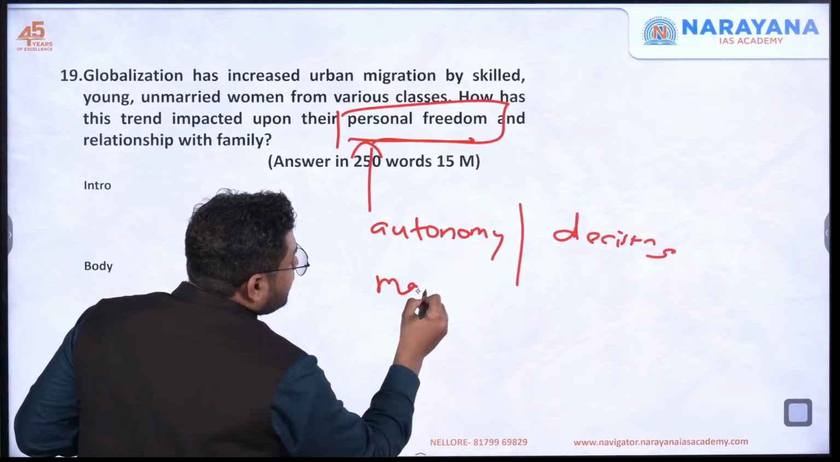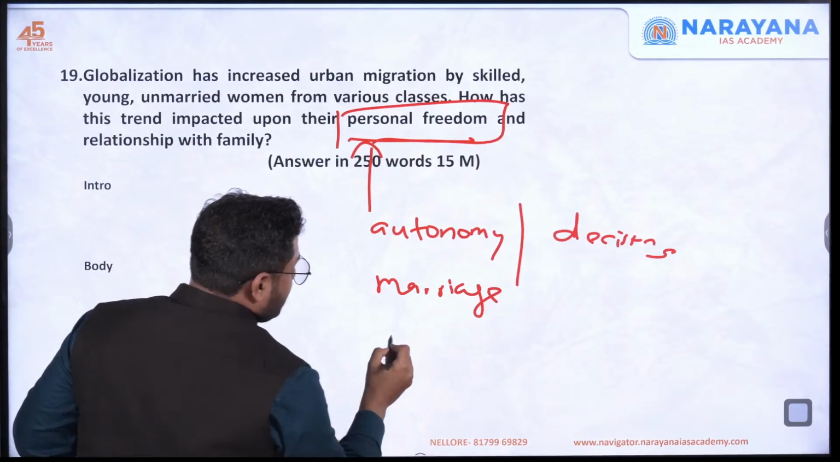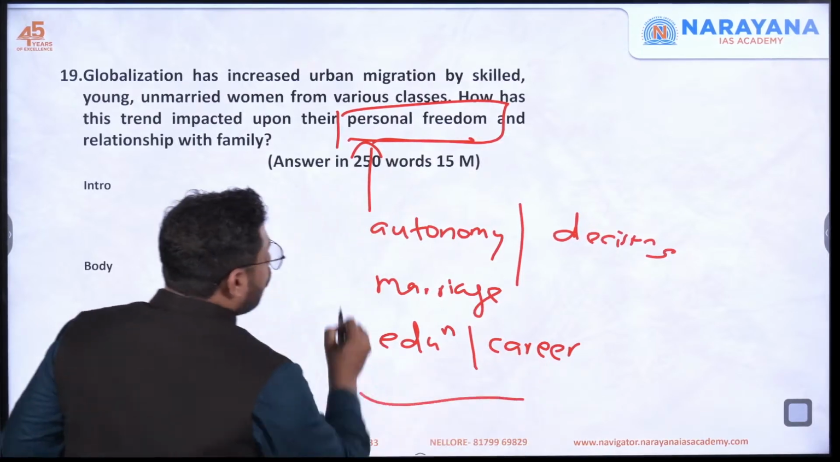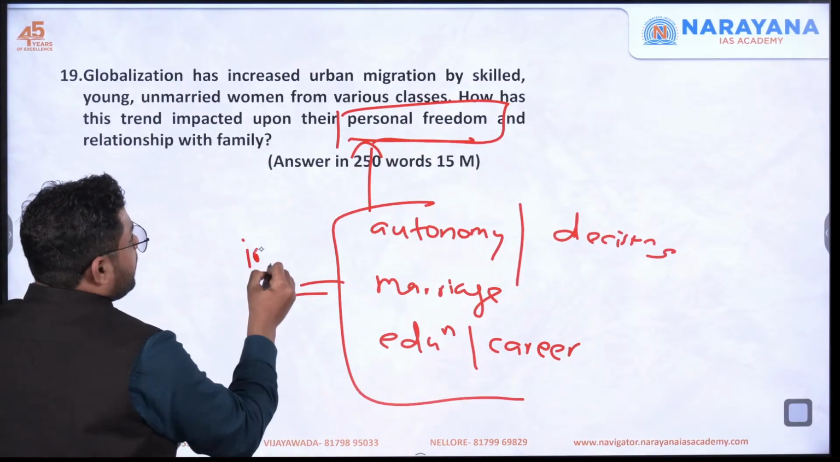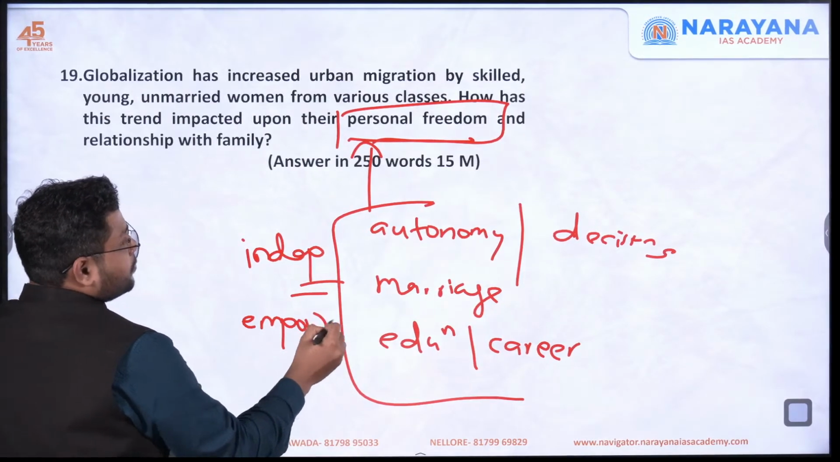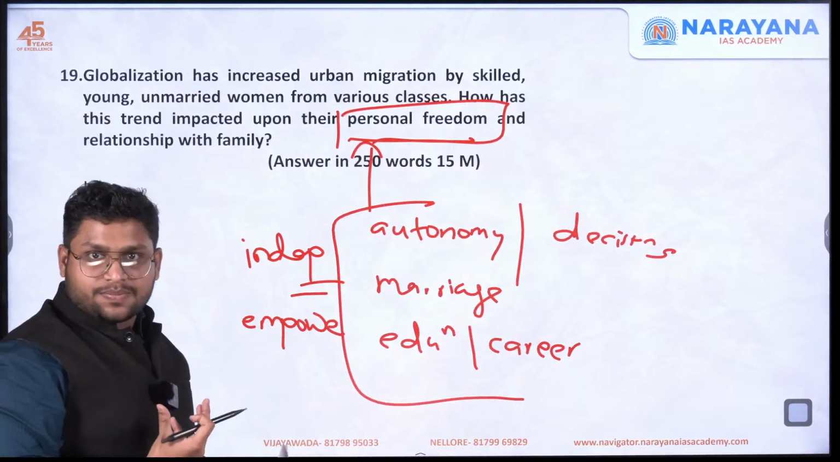Even her marriage is now getting delayed. She is focusing more on education or career. Overall, we are saying she is becoming relatively independent and empowered. Okay, so this personal freedom aspect is there.